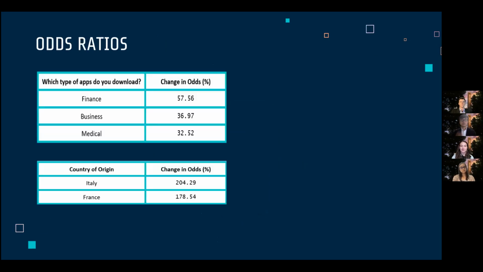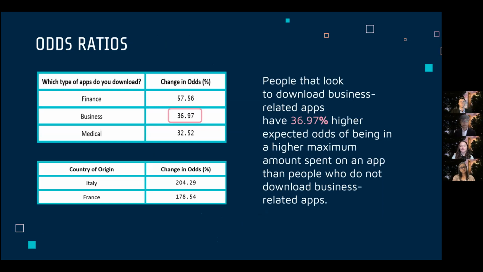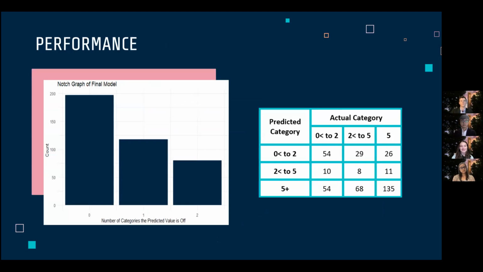Based off this final model, we saw that people who had downloaded professional apps like finance, business, and medical were all more likely to have spent more, and also countries like Italy and France had a similar interpretation. Finally, when we looked at the performance of our model, we saw the majority of test observations that were predicted were in their exact category or within one. This provided confidence in our conclusions. And now I'm going to pass it over to Robert, who's going to finish us off with some recommendations.